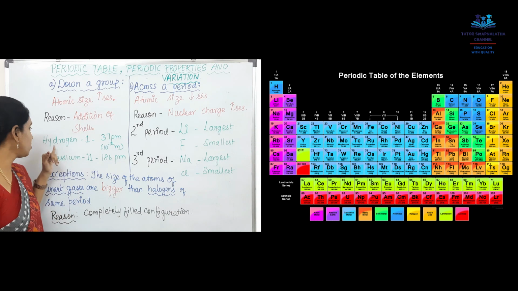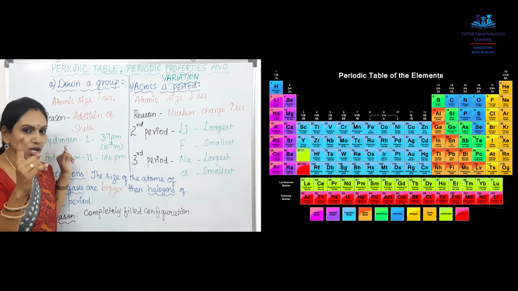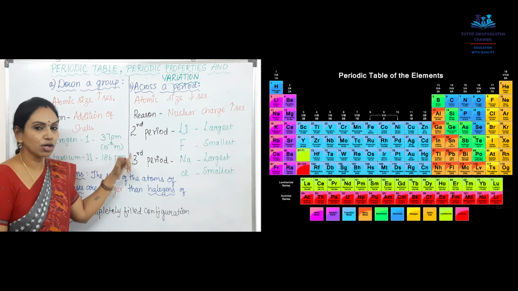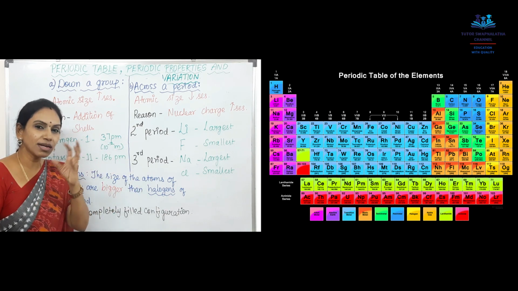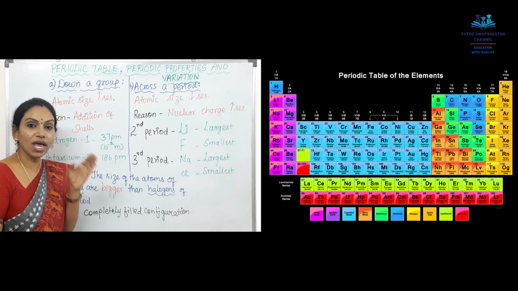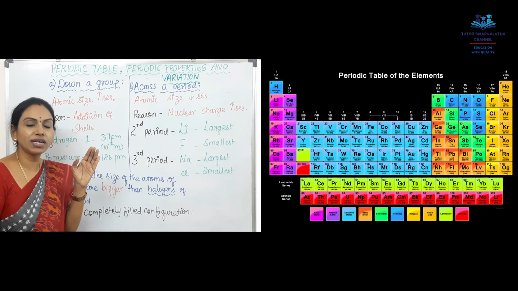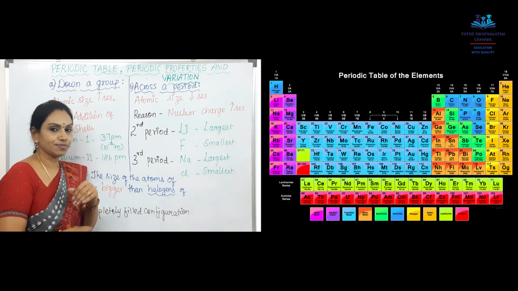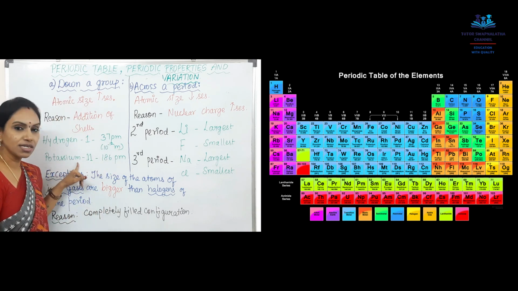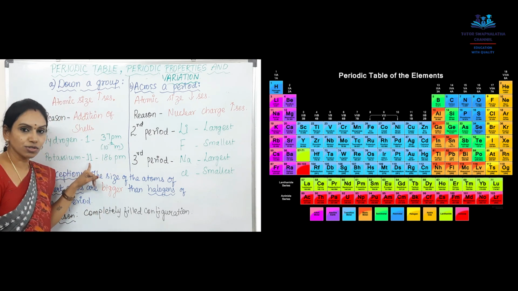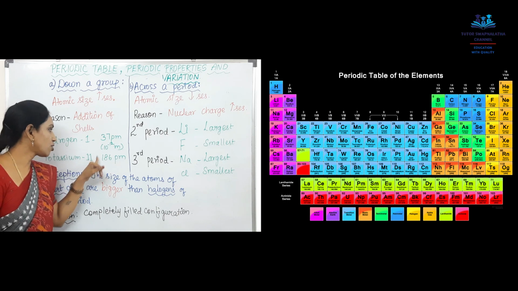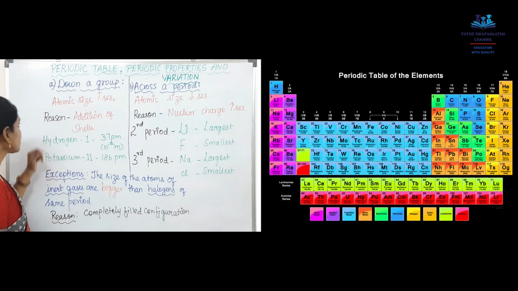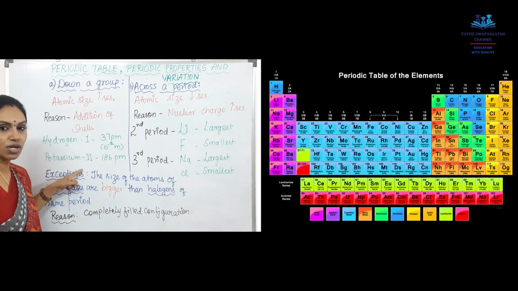For example, we'll see hydrogen. It has only one shell and its atomic size is 37 picometer. Picometer is 10 to the power minus 12 meter. 1 picometer is equal to 10 to the power minus 12 meter. Next, for potassium, which has 11 electrons, the atomic size is 186 picometer. Okay, this is down a group.